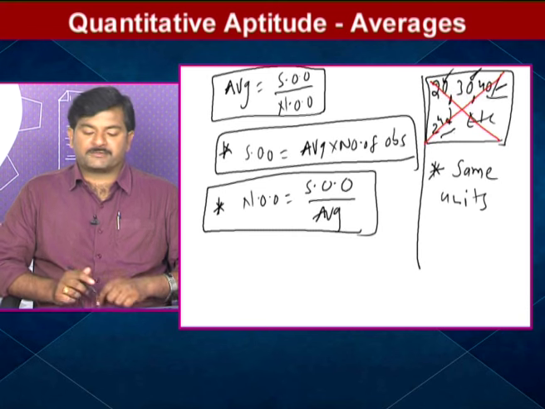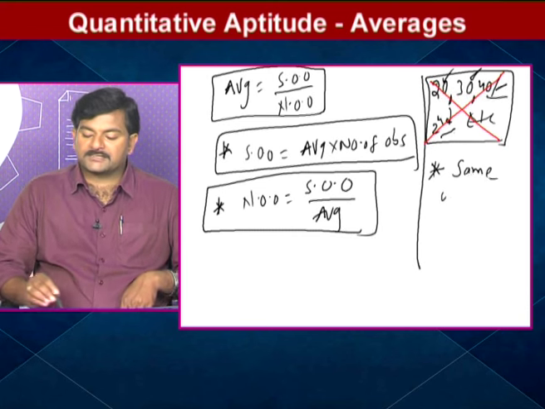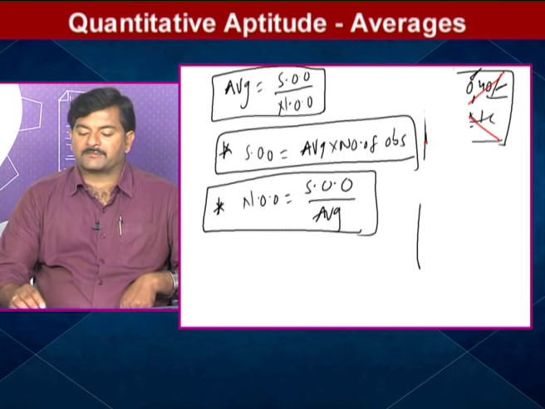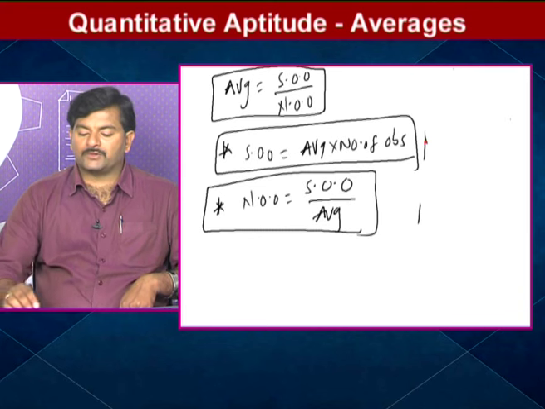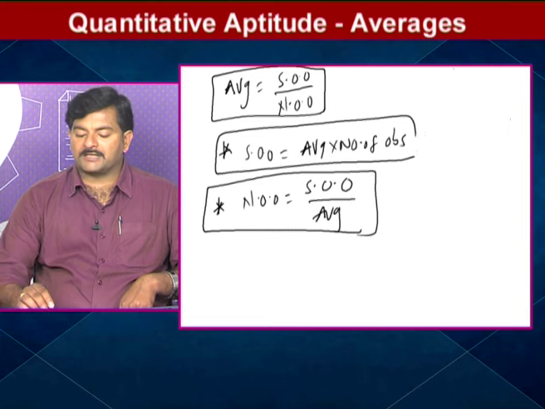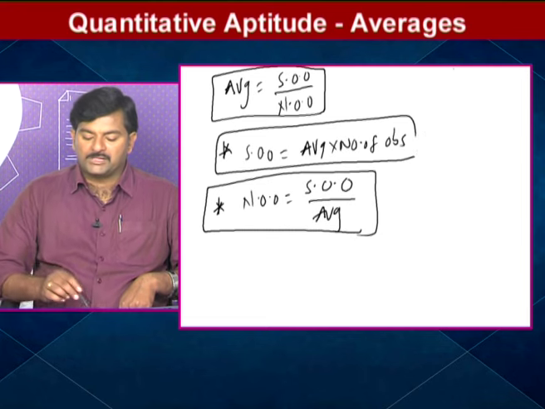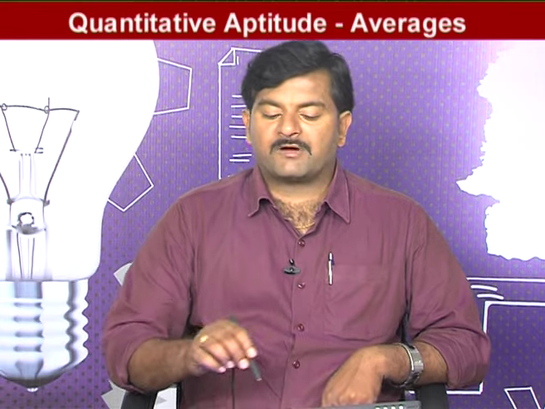To find the average of the numbers, they must be in standard or the same units. This is one point. Secondly, just now I told you knowing the formula is not necessary. Apart from knowing the formula, you should know its application part. What does it mean? For example, he asked to find the sum of the observations.